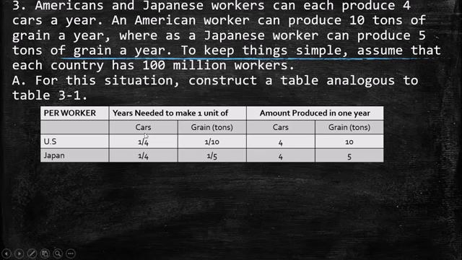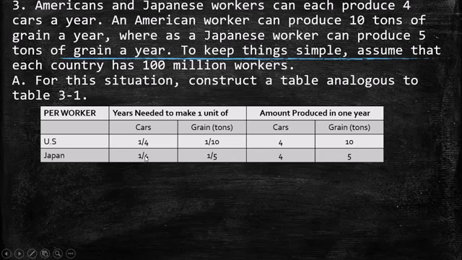So as we know, in the United States each worker takes 1 year to produce 4 cars. So it means that the years needed to make 1 unit of cars is 1/4, and each worker produces 10 tons per year. So it means that the years needed to make 1 unit of grain measured in tons is 1/10.